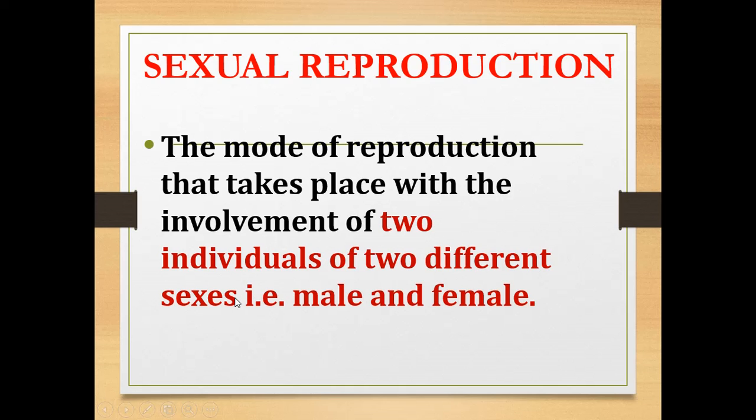So in the last video we have seen about asexual reproduction. In that we have seen the asexual reproduction is the mode of reproduction which takes place with the involvement of one parent, isn't it? So here sexual reproduction will take place with the involvement of two individuals of two different sexes, male and female.